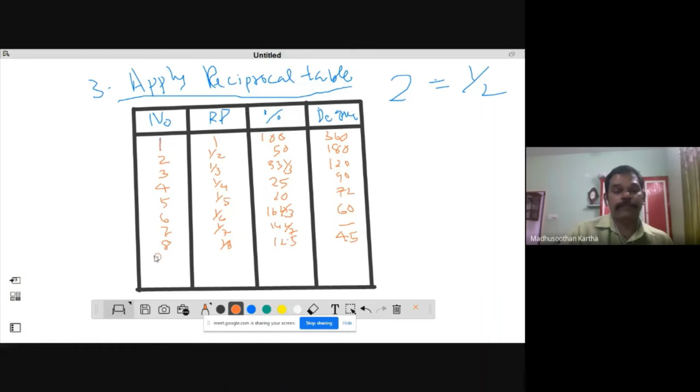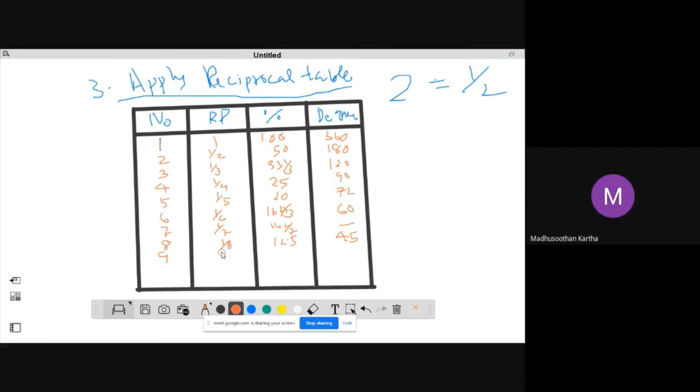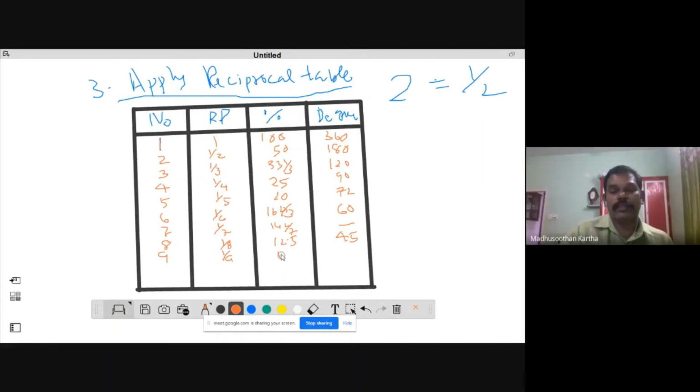And here it is 9, you can write 1 by 9. It is equal to 11 and 1 by 9 percentage. Degree is equal to 40 degree. Then next is 10, 1 by 10. That means percentage is 10 and the degree is equal to 36 degree.